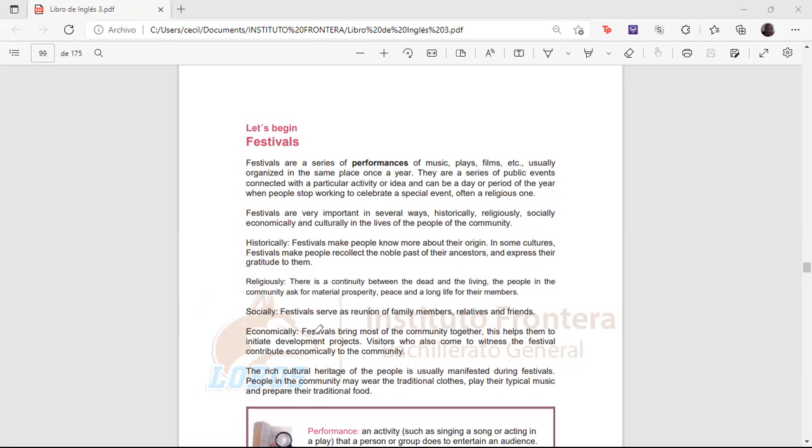But a festival can be a series of things, as it says, performance, okay? So, a festival is something that everybody knows. It could even be food or drinks. Everybody knows the festival of tacos, a festival of coffee, okay? A festival of films.